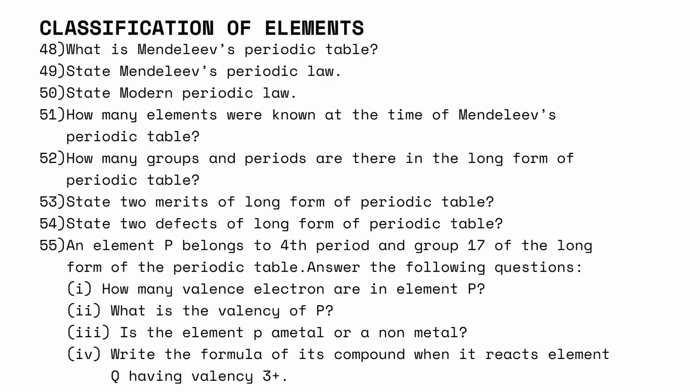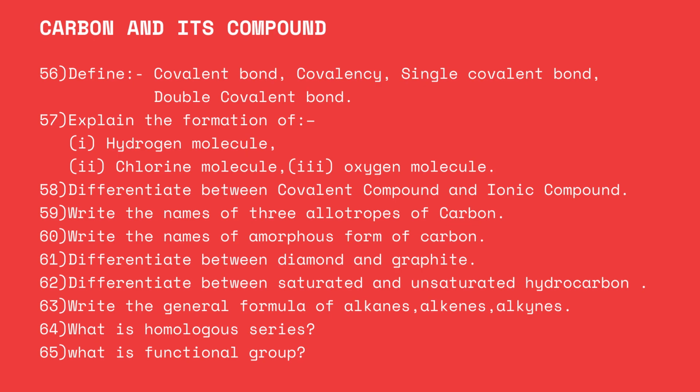Then carbon and its compounds. Define covalent bond, covalency, single covalent bond, and double covalent bond. Then explain the formation of hydrogen molecule, chlorine molecule, and oxygen molecule. Differentiate between covalent compound and ionic compound. Write the names of the three allotropes of carbon. Write the names of the amorphous forms of carbon.